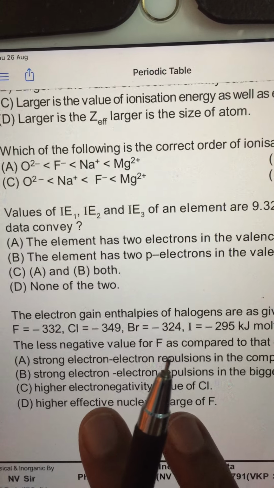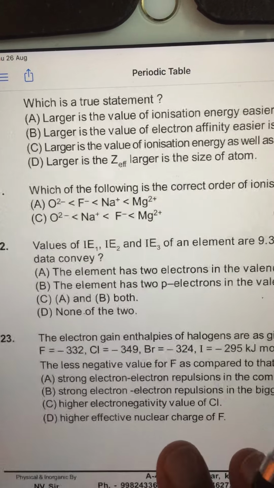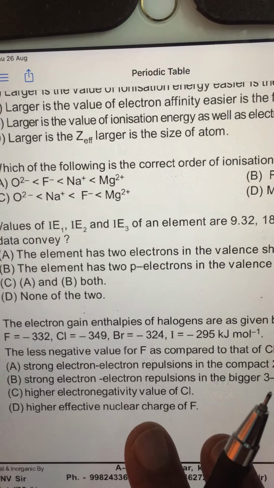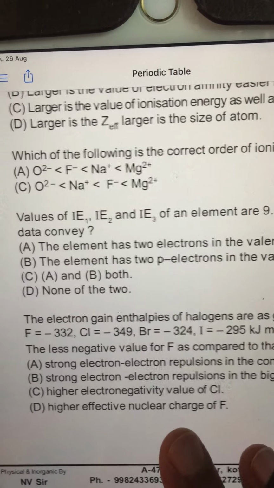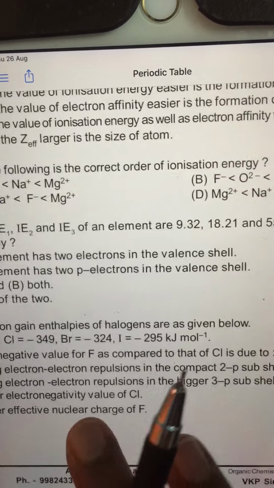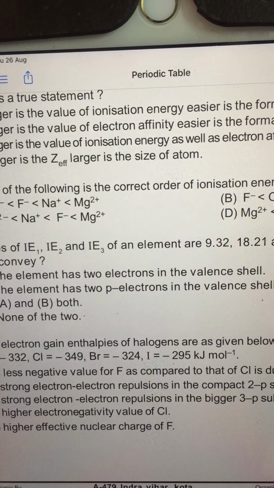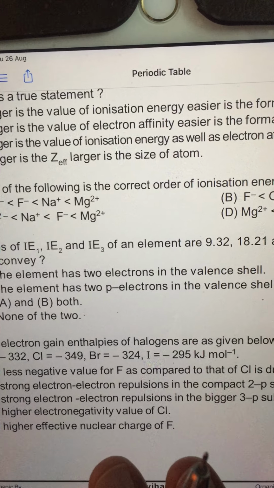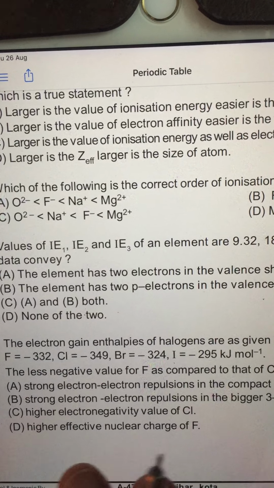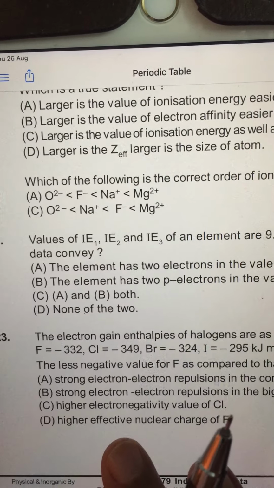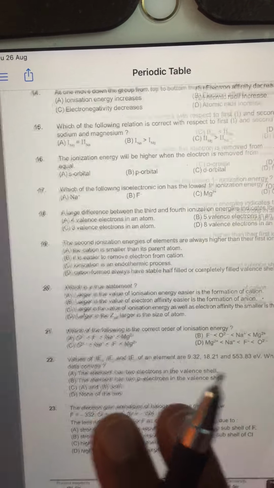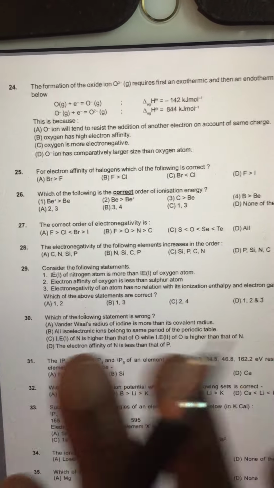So 23rd question, the electron gain enthalpies are given for fluorine, chlorine, bromine, iodine. The less negative value of F as compared to that of Cl is mainly due to what? Obviously, the strong inter-electron repulsions, because the fluorine atom is very small, the added electron and existing electrons are undergoing serious repulsions. Those repulsions decrease the electron gain enthalpy of fluorine. So answer for 23rd question is A. Let us go to some more questions.